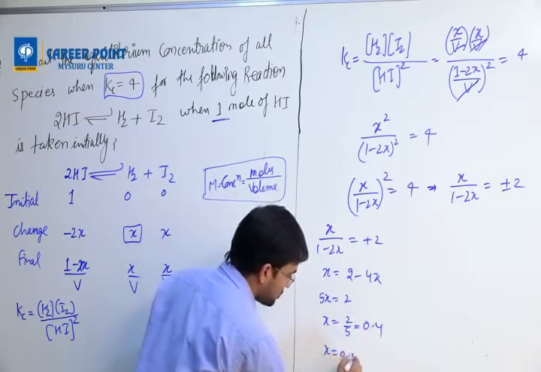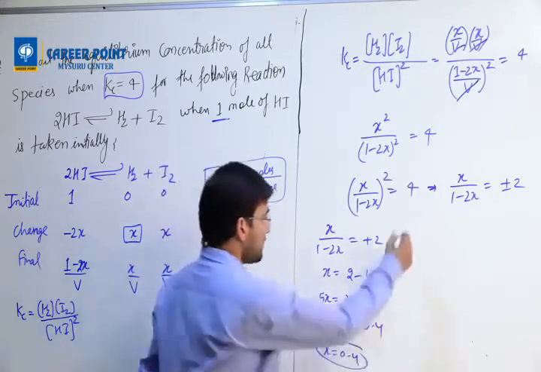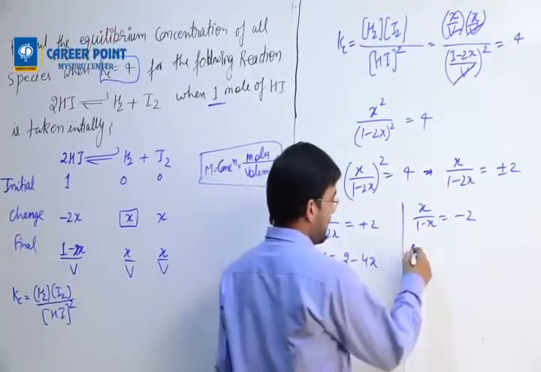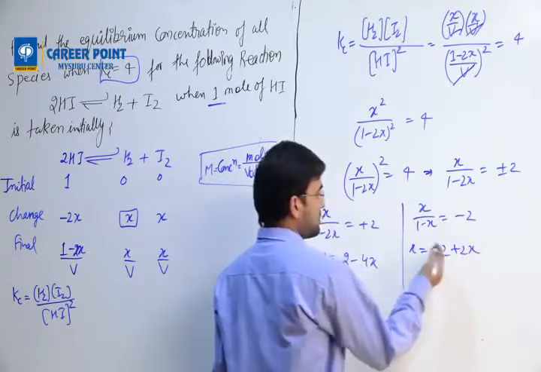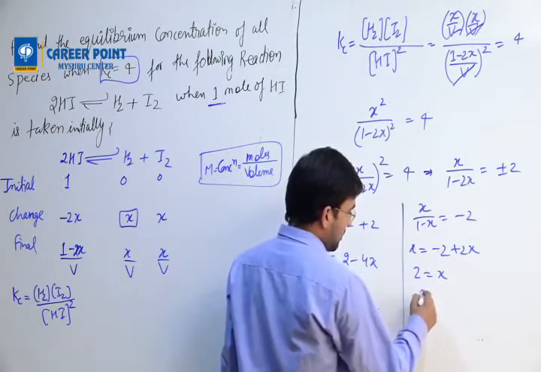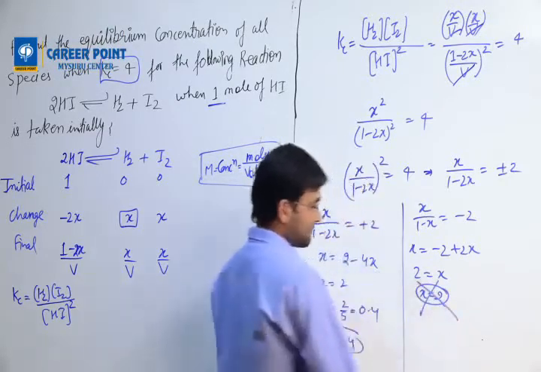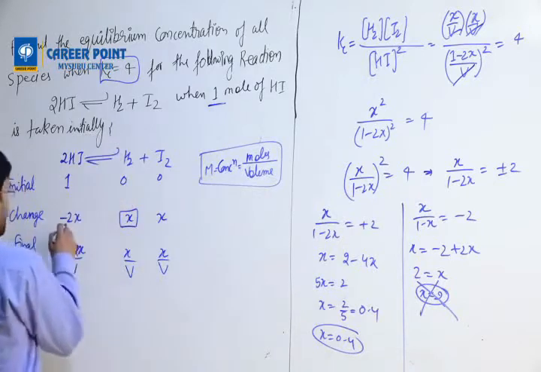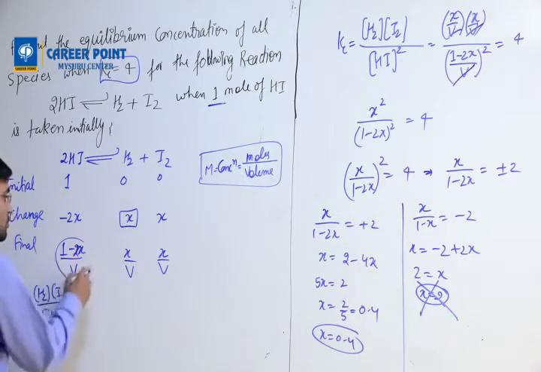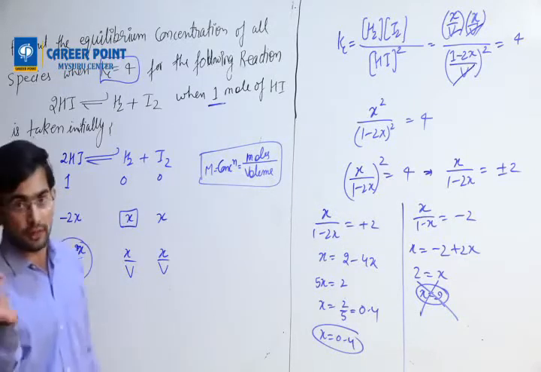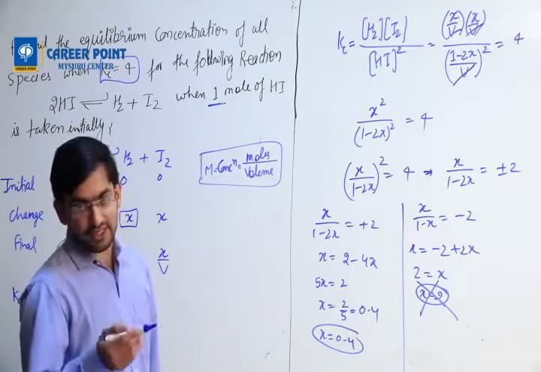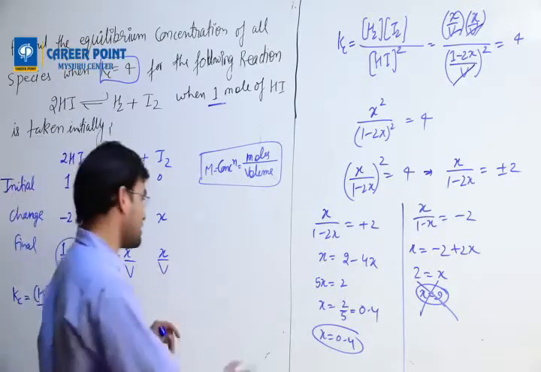So the answer is x equals 0.4. I could try this with x by 1 minus 2x equals minus 2. Then it will become x equals minus 2 plus 4x, this will go here, that will come here. So x equals 2, which is not correct. Why? Because if x is 2, 1 minus 2x is a negative value, which is not possible. So we'll take this answer.